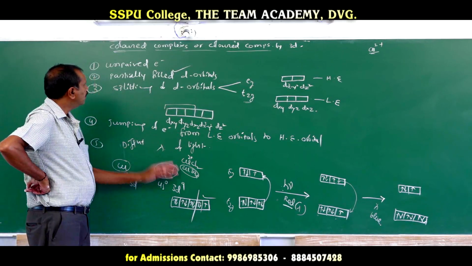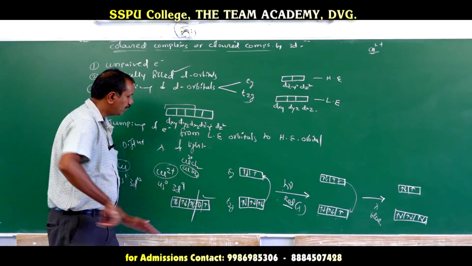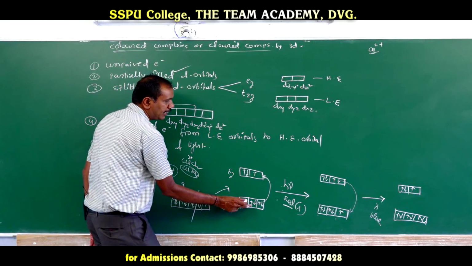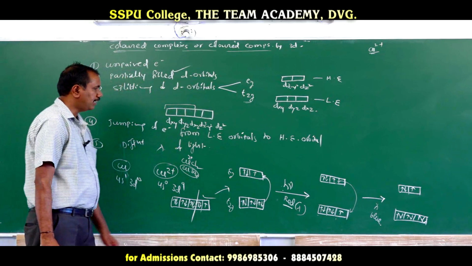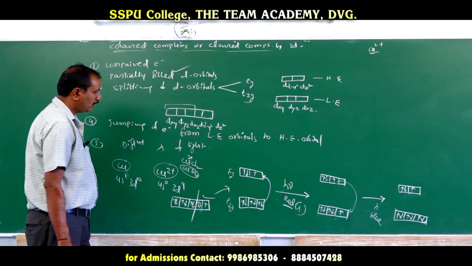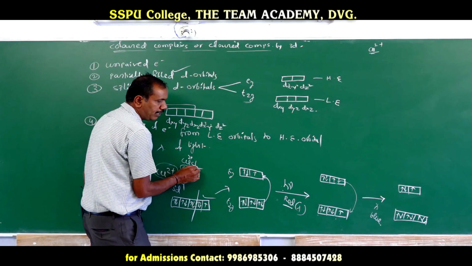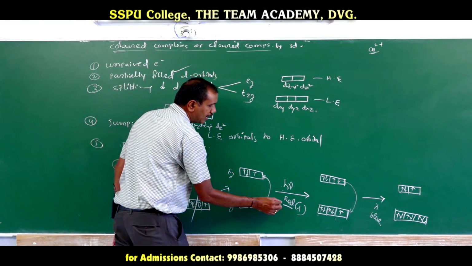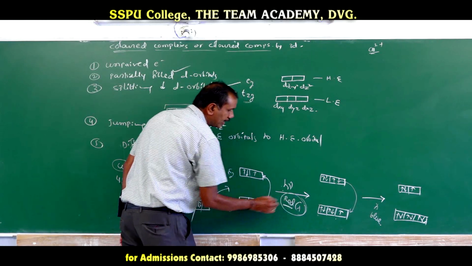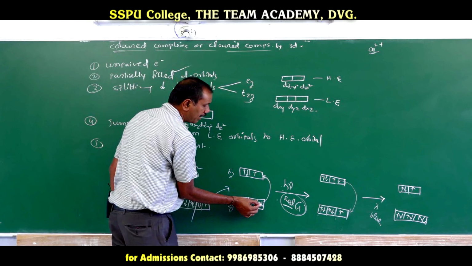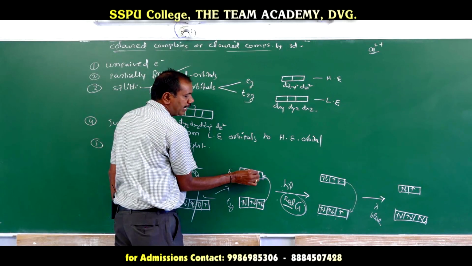Then the third condition: those set of 5 orbitals can split up into two sets of orbitals. One is the t2g set and the other is the eg set of orbitals. So when that compound is exposed to sunlight, it can absorb the wavelength which is responsible for red color, for the jumping of an electron from low energy to higher energy.